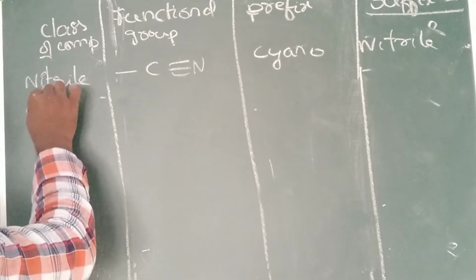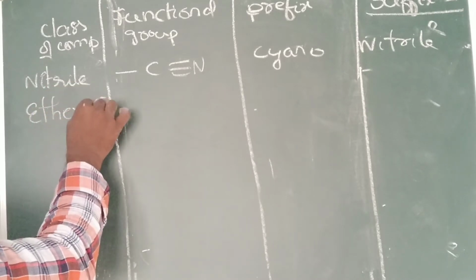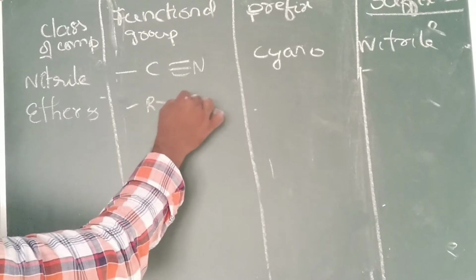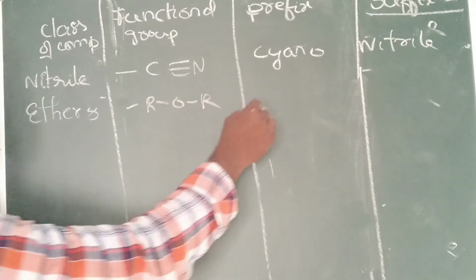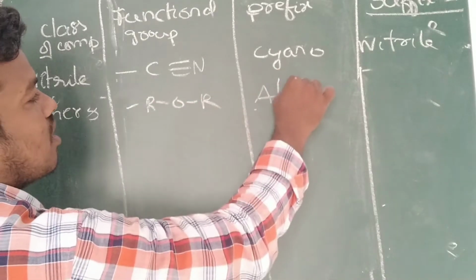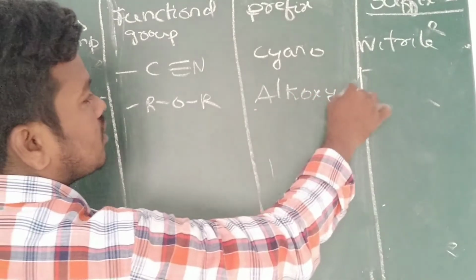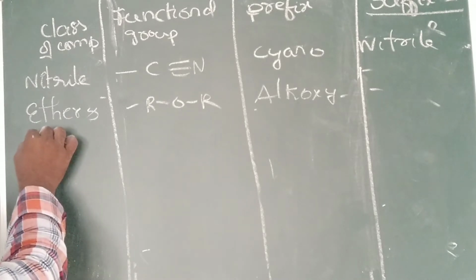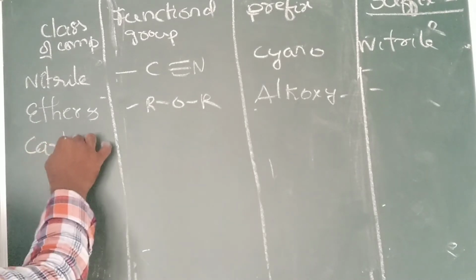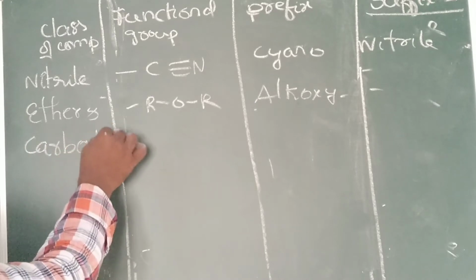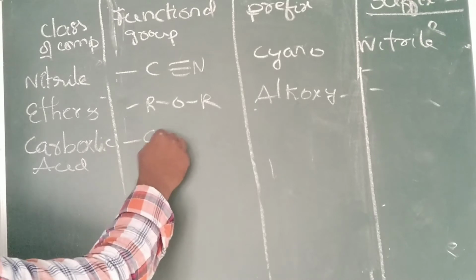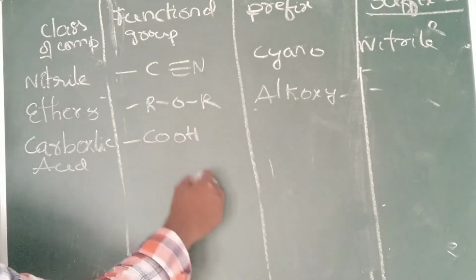Next one you can see the ethers. Here we have to use the prefix alkoxy. Next one you can see the carboxylic acid, COOH.